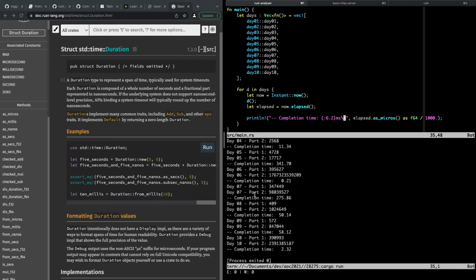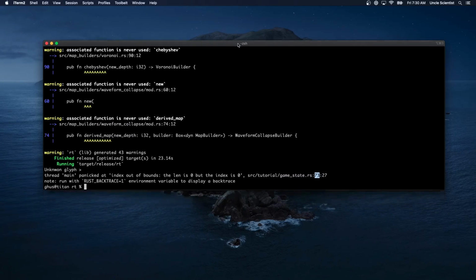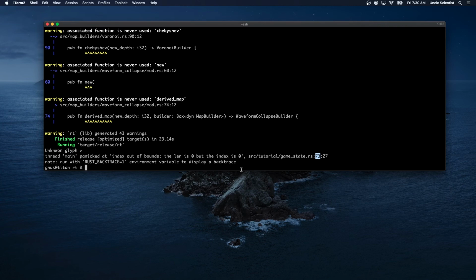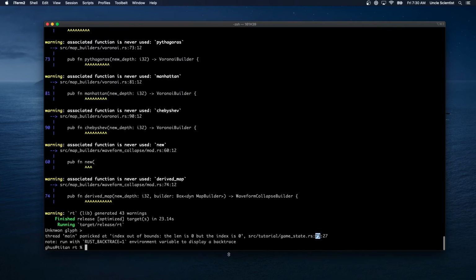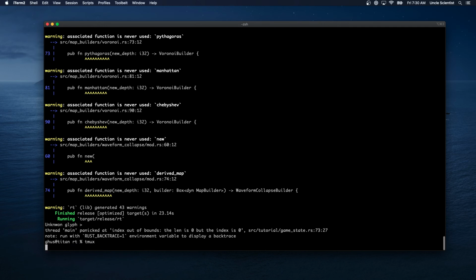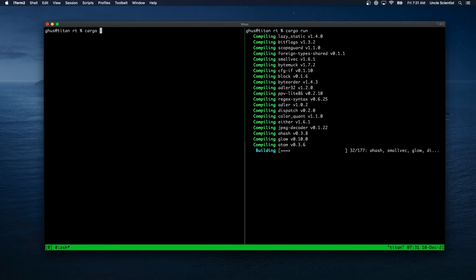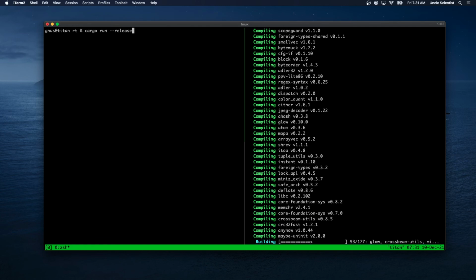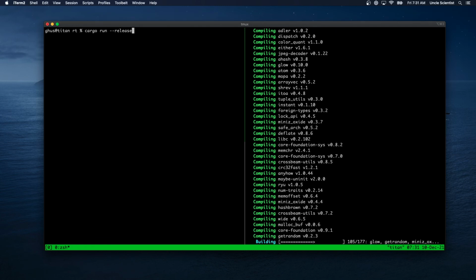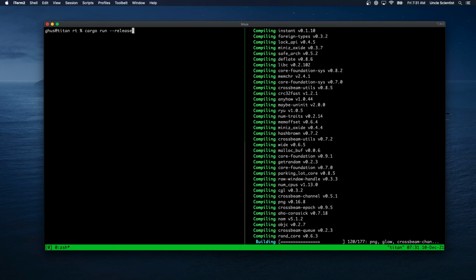So now I think I have a window over here. I do. I want to compare. Actually, do I have tmux? Because that way I can put two windows side by side. I do. Like that. So now what we can do is say cargo run, and then say cargo run release. Oh, this is RT.